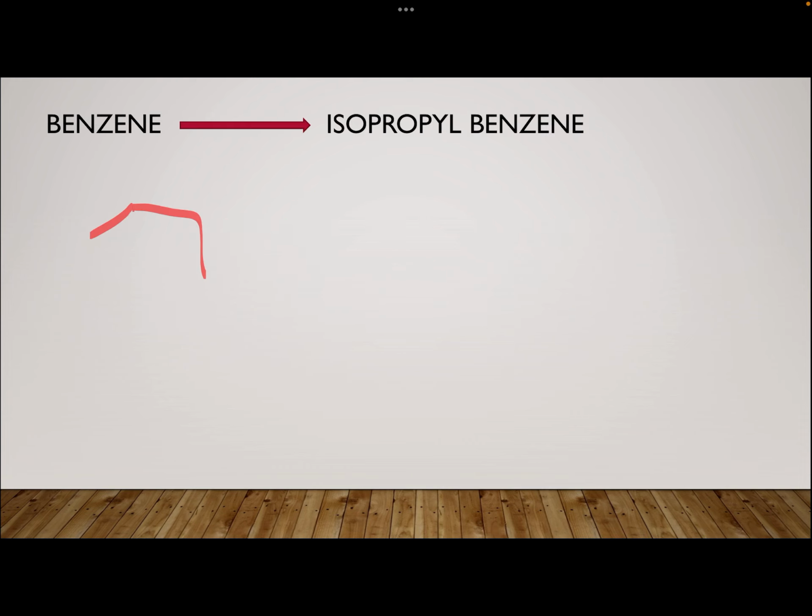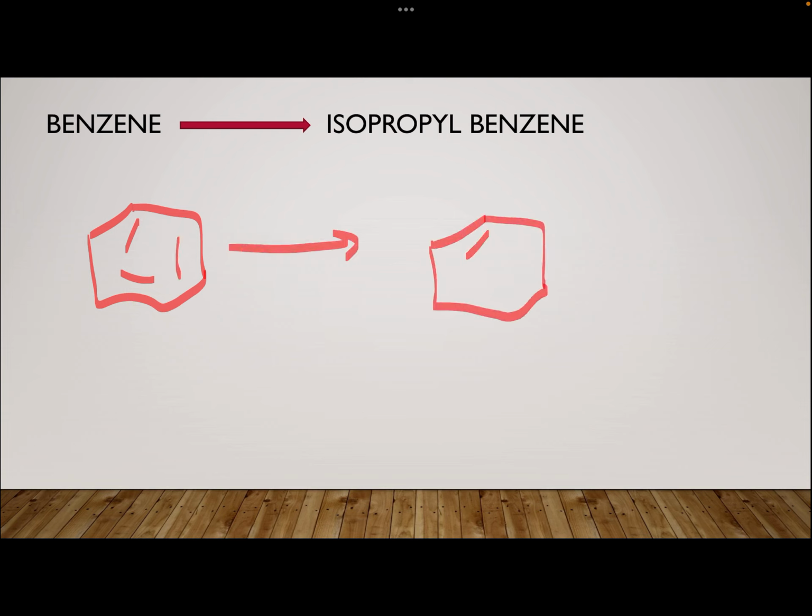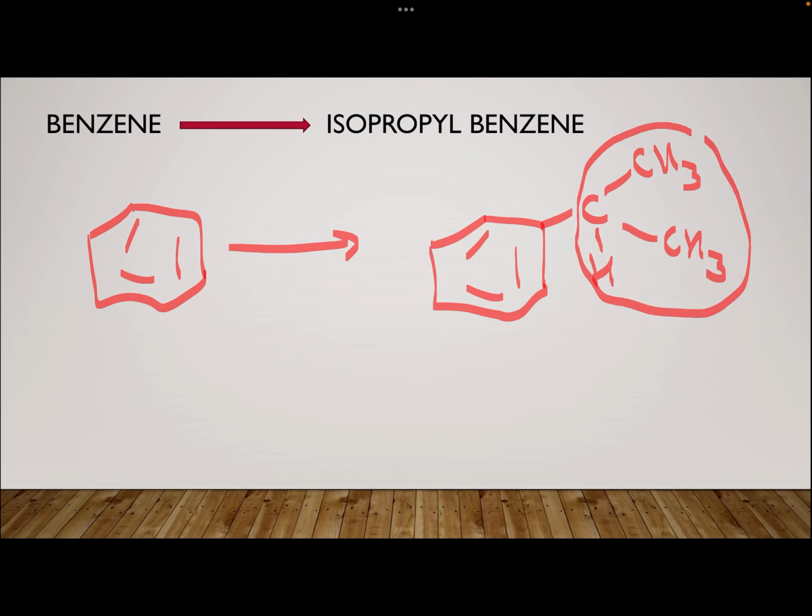Another one, same concept, benzene to isopropyl benzene. Iso, again the carbon attached to 2 methyl groups. So this is isopropyl. Now I want this alkyl group. Again Friedel-Crafts alkylation only.